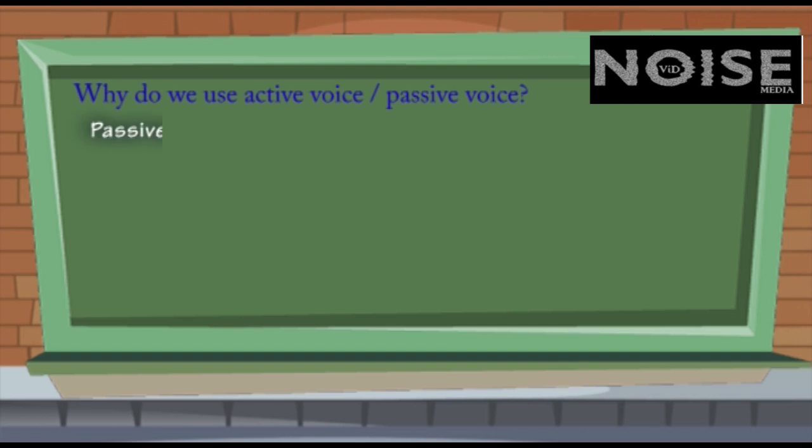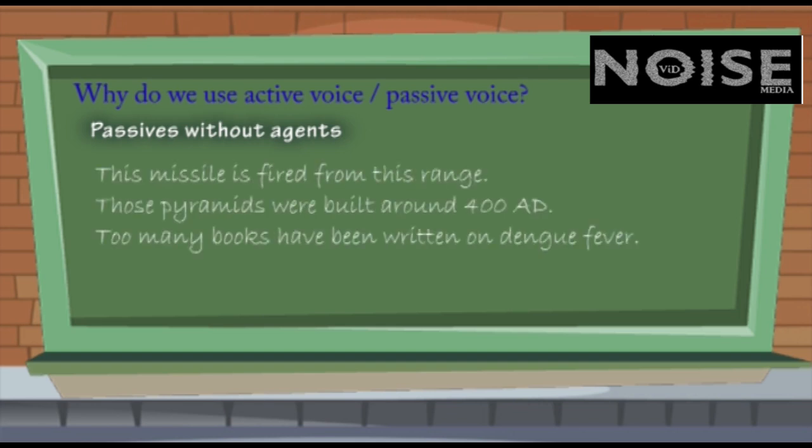We often prefer to use passive structures when we want to talk about an action but are not interested in saying who or what does it or who did it. Passives without agents are common in academic and scientific writing for this reason. For example, this missile is fired from this range. One more example, those pyramids were built around 400 AD. And too many books have been written on dengue fever.